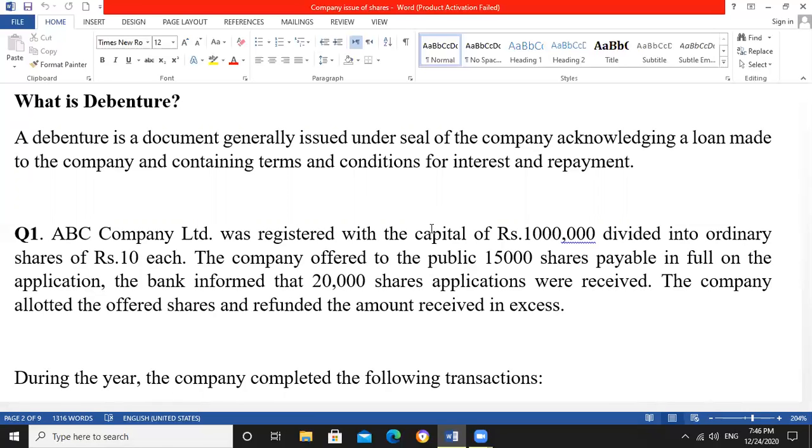When the debenture holder keeps it, the company pays them interest. And when they return their documents, the company will return their money with interest. So a debenture is a document generally issued under a seal of a company acknowledging a loan made to the company and containing terms and conditions for interest and repayment.